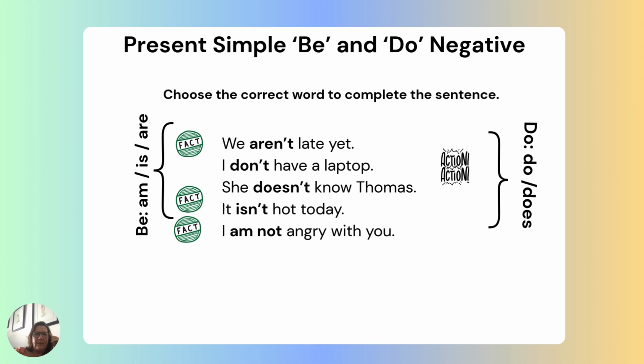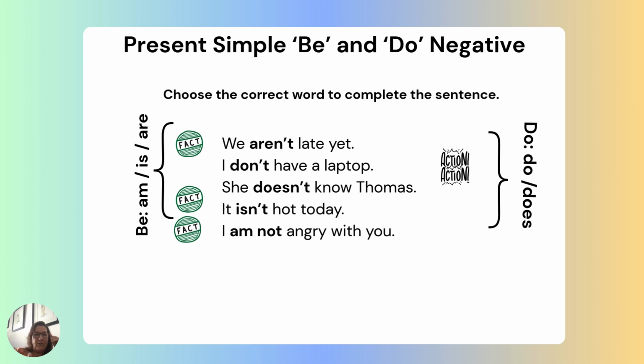Right. So here we say we aren't late yet, using the verb be. I don't have a laptop. She doesn't know Thomas. It isn't hot today. I am not angry with you.